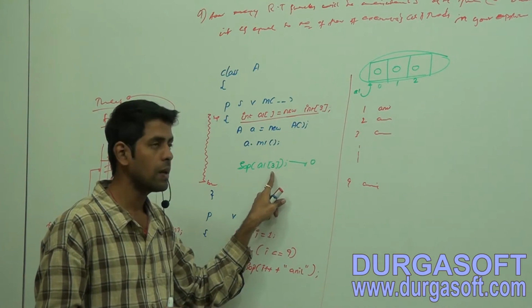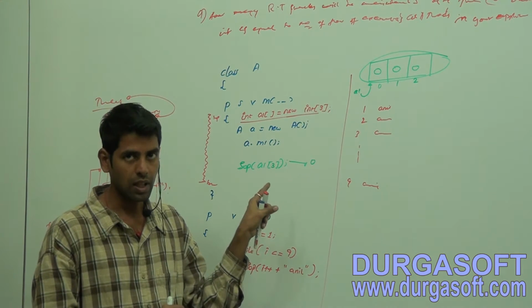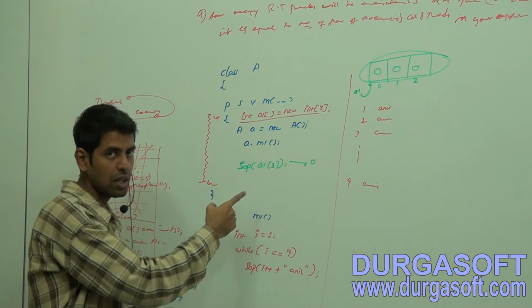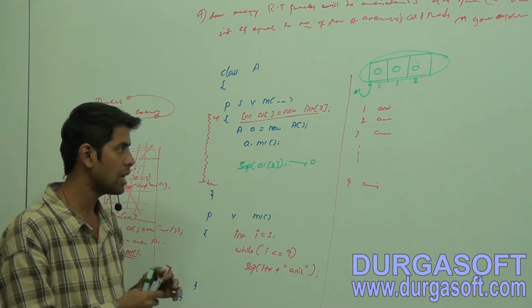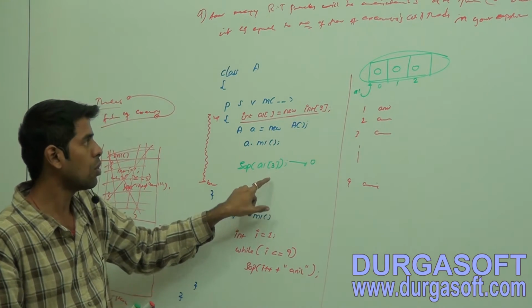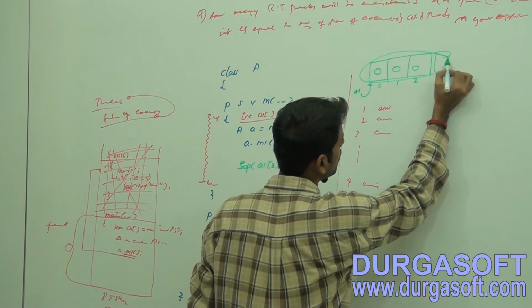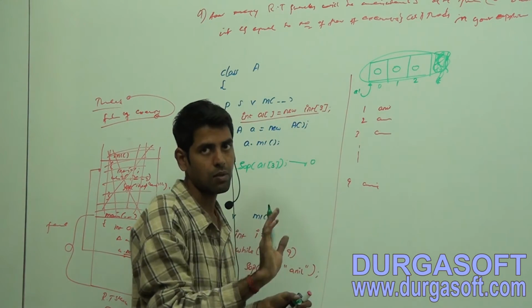This code is making the JVM perform an undefined activity. What is that? You are making the JVM go and access the third index block. Do you have a third index block here? No, there is no third index itself.